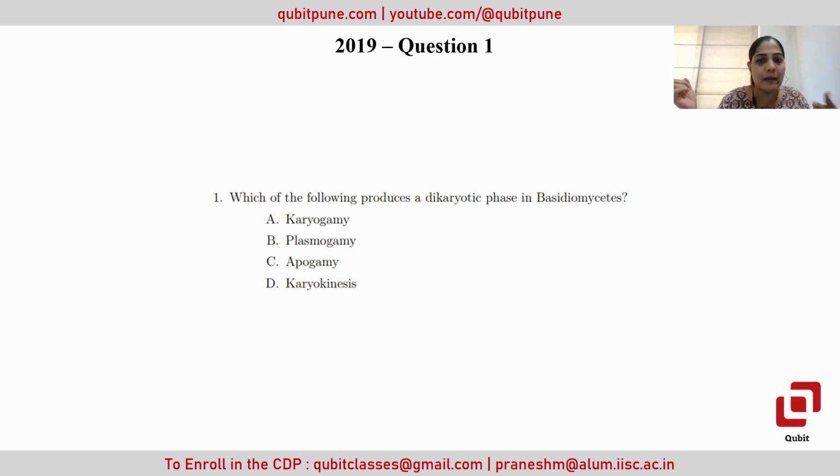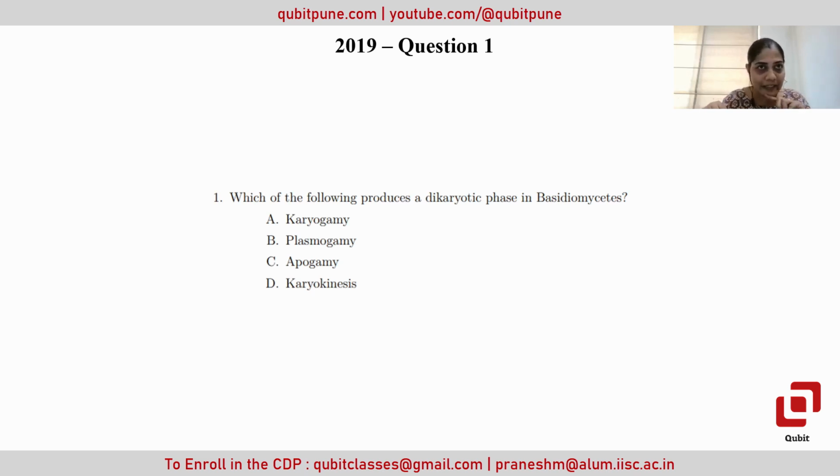So here we have to consider the dikaryotic phase. That means there is some phase where the two karyons, means two nuclear conditions, must be there. So two nuclei should be there. So karyokinesis is definitely not the option, because in karyokinesis, though the two nuclei are forming, they do not remain in the same cell. They will be distributed into two cells which will be formed. Then in karyogamy, what happens is the fusion of the two nuclei. If the fusion of the two nuclei is happening, that means one nucleus will ultimately be developed in the single cell. So karyogamy cannot be the answer.